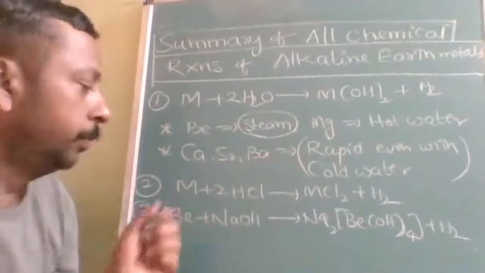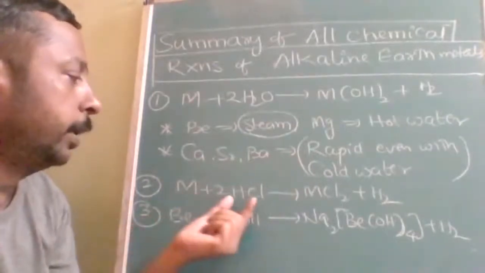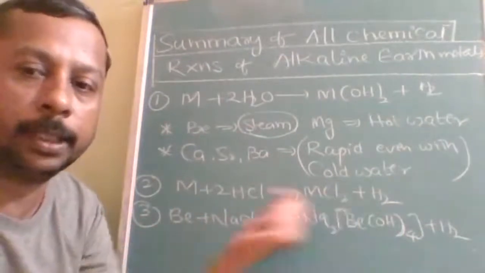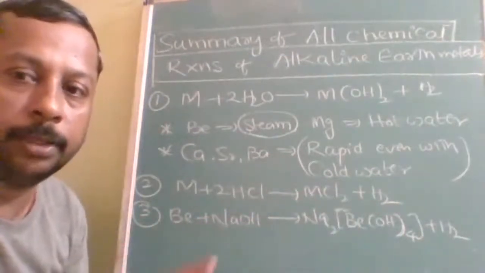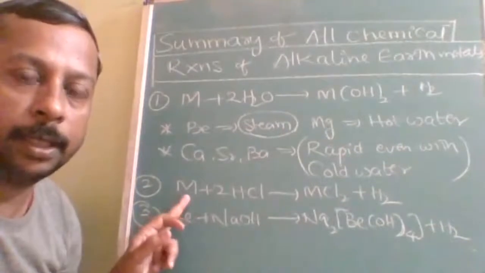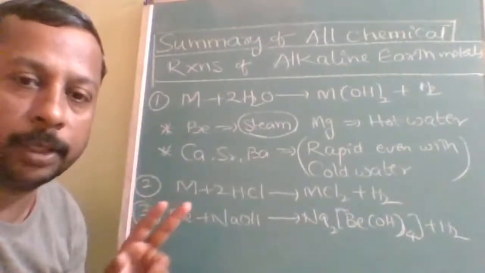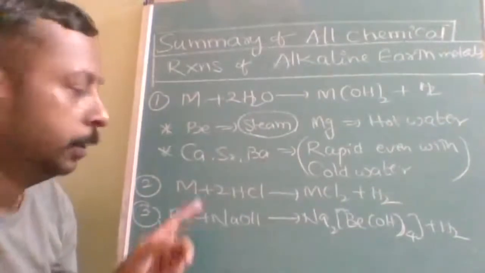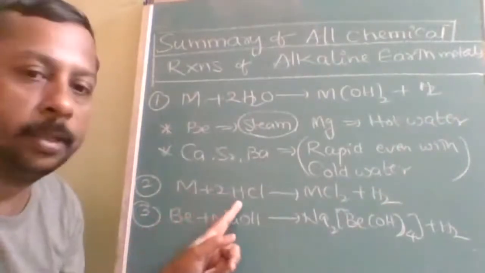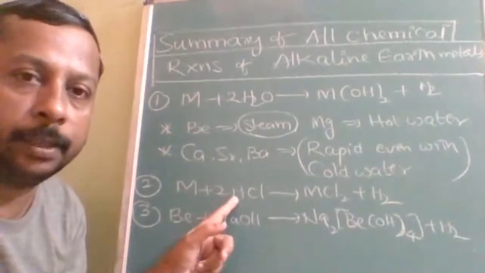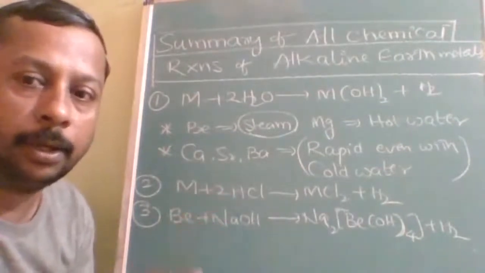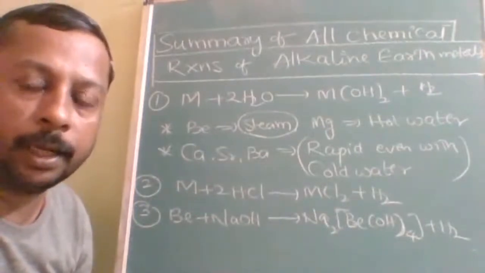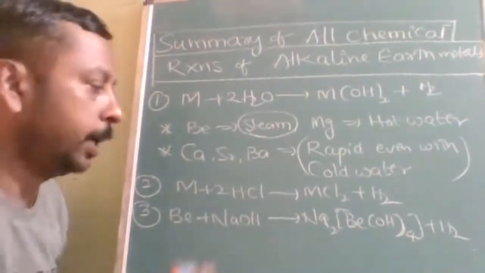Now, when these metals are treated with acids, they form MCl2 plus H2. This is a simple reaction. Two things you will come to know from this reaction. These metals are above hydrogen in the reactivity series. All metals of the alkaline earth group are above hydrogen in the reactivity series.